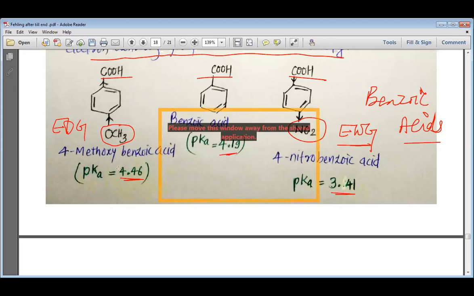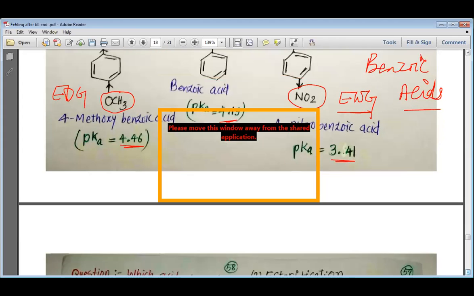So the electron donating group is bonded to the phenyl ring, and the electron withdrawing group is bonded to the phenyl ring. Now you can easily understand what happens. In which case does the acidity increase? We can easily understand that the more the pK value, the less is the acidic strength.